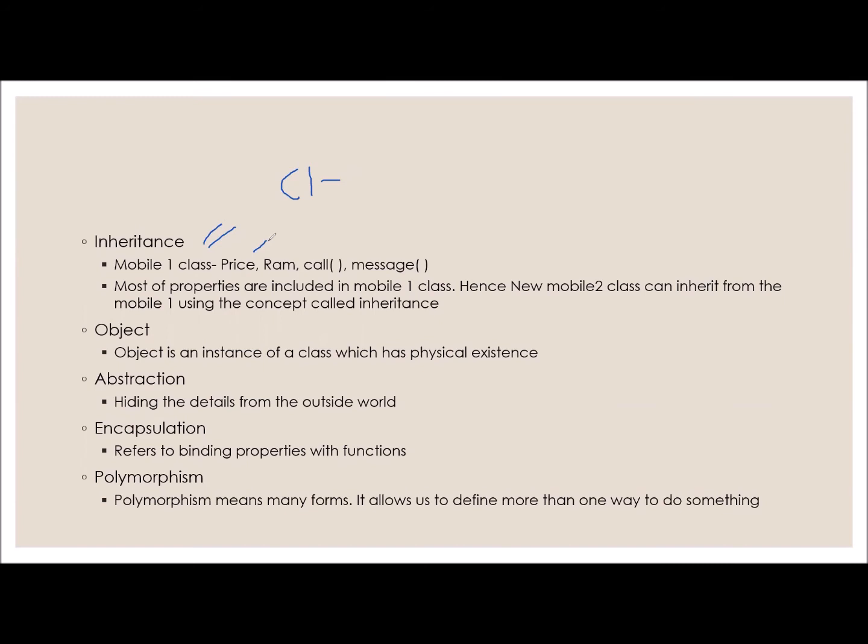Samsung is taking a much popular mobile which previously existed. It considers the same RAM and the same functions, call and message, and includes them in the new mobile. But the price they are changing. They are not inheriting the price, but they are inheriting the RAM and the call and message functions. By using these three, a new class is defined. So in object oriented programming, whenever a new class is designed, that class can inherit the properties and functions from class 1.